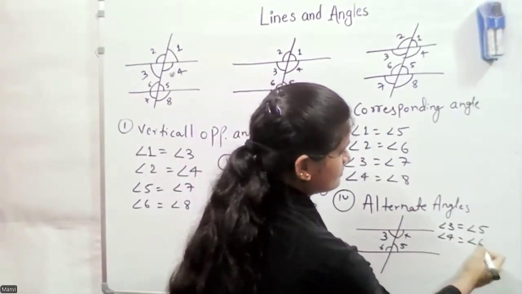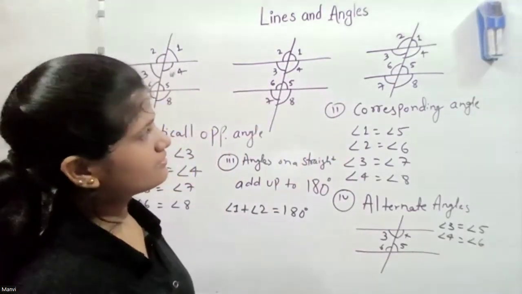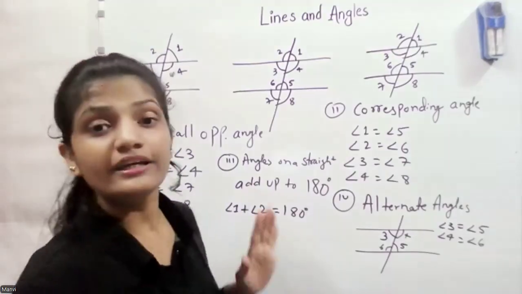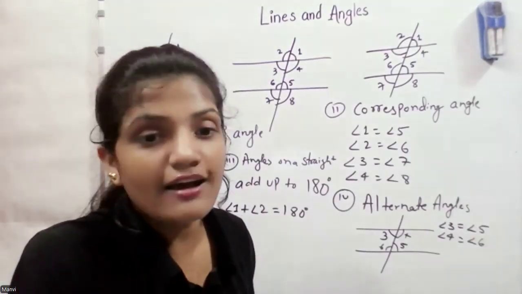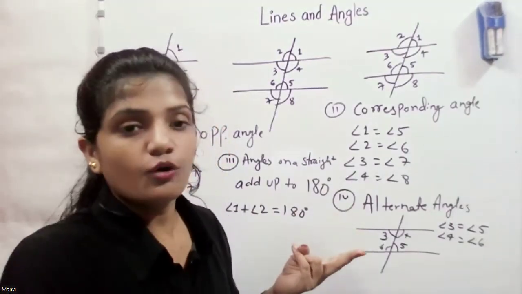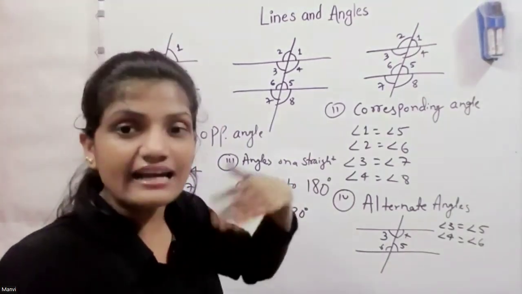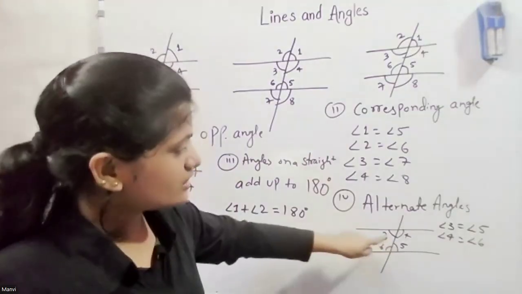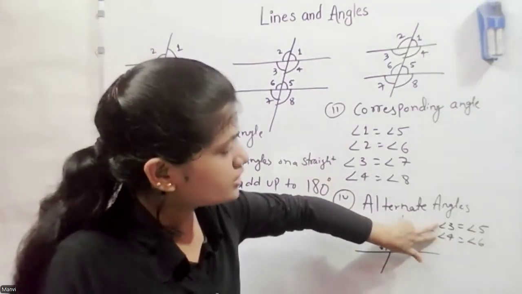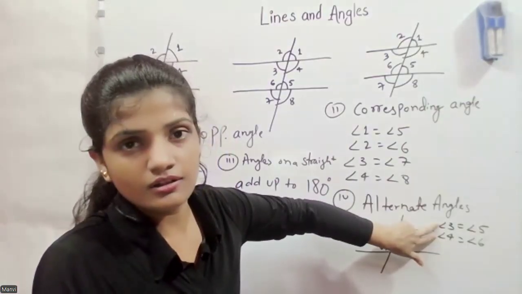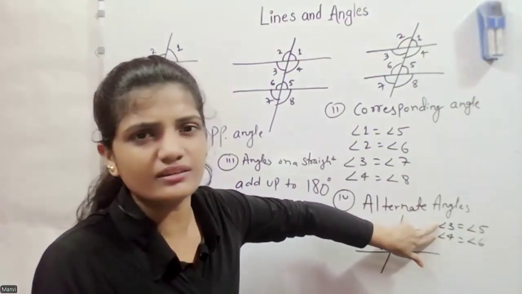Don't get confused. In alternate angles, we have two different pairs: one is alternate interior and the second is alternate exterior. So these two are the pairs of alternate interior angles. Just remember these two.